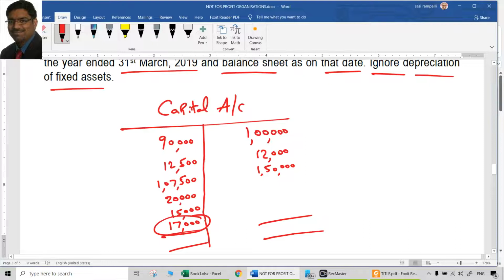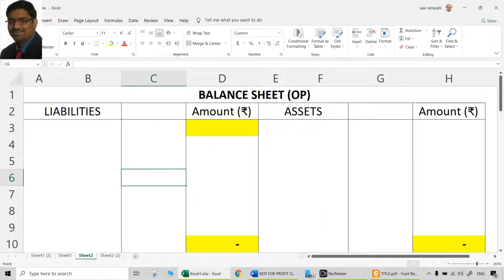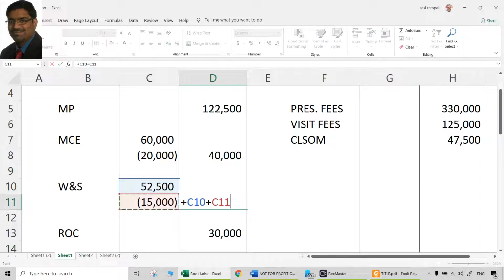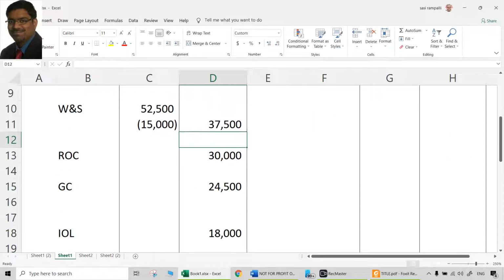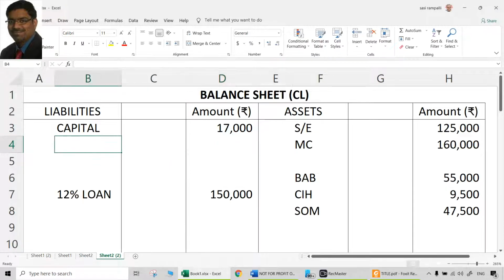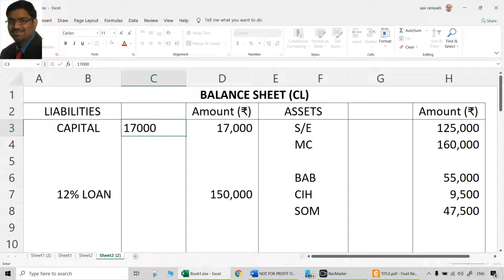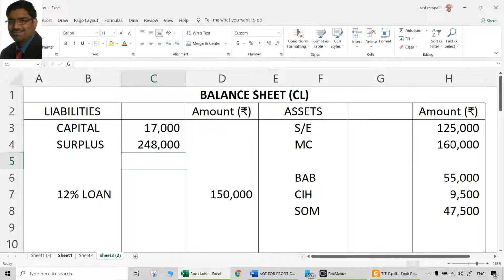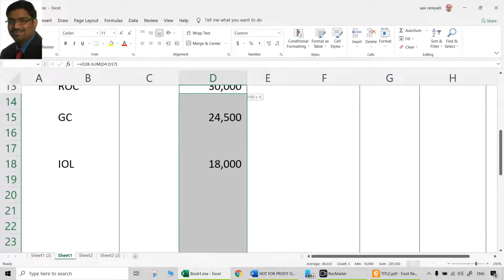That's it. Capital account is over, and we can now close the income and expenditure account to find out surplus or deficit. For that, let us take these things to the outer column first. And yes, everything is there. Then automatically we will get surplus or deficit. Since it is on the other side, it is a surplus. You have to do this manually. 2,48,000 is a surplus. Of course, this capital is supposed to be here in the inner column. Then add surplus. Surplus is how much? Same amount that we got here, 2,48,000. Check that carefully. Is that matching?